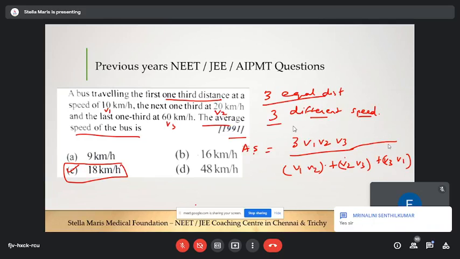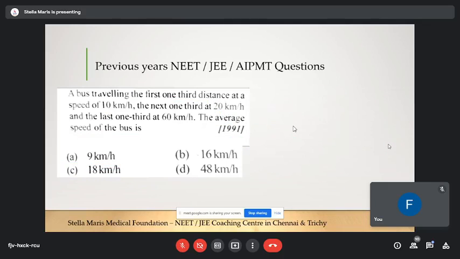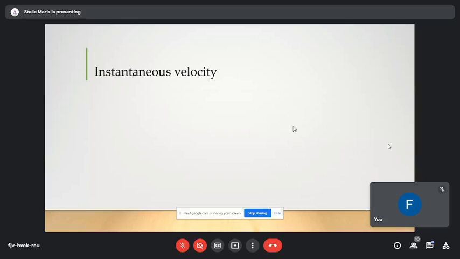Yes, thank you, Manalini. So you can employ this formula also. Please make a note of it. Okay. Yeah, so we have completed this.